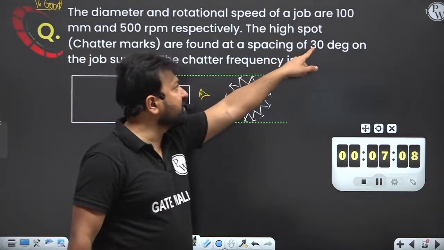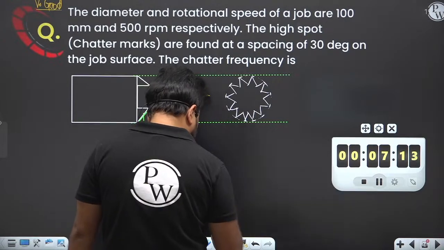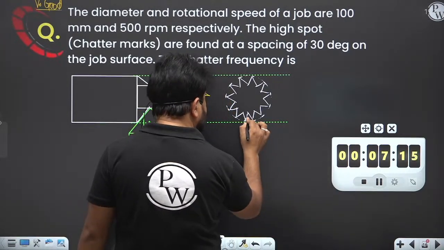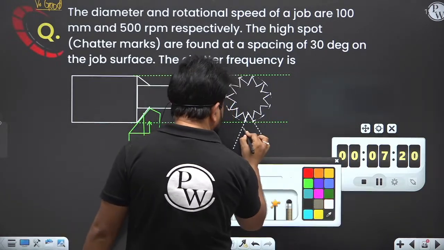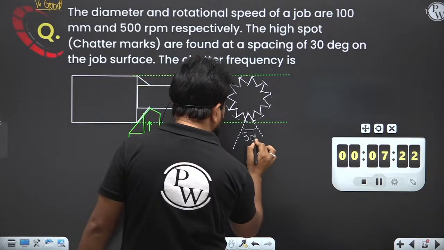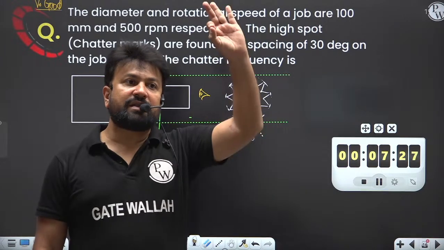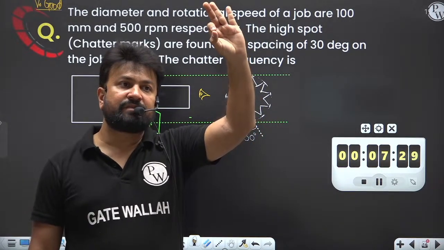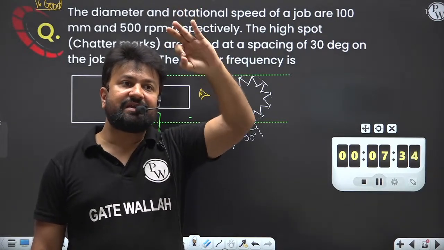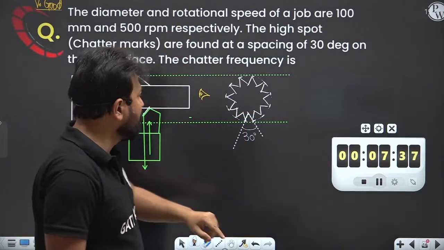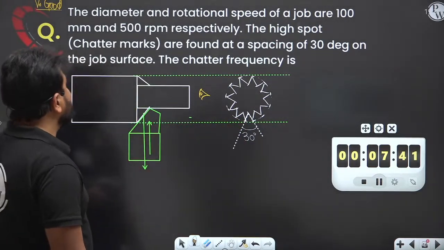And this indentation is basically what? This angle I'm talking about. This angle basically is what? 30 degree. The question is clear to everybody? Yes or no? Tell me. Now, he is asking that due to the indentation, that 30-degree angle is going to be what happen.